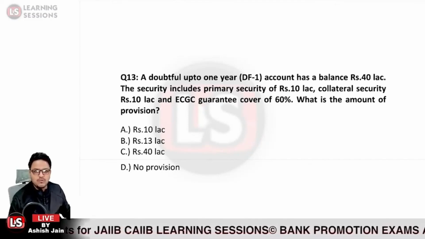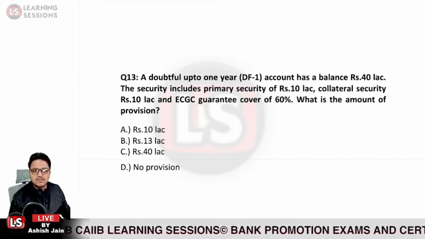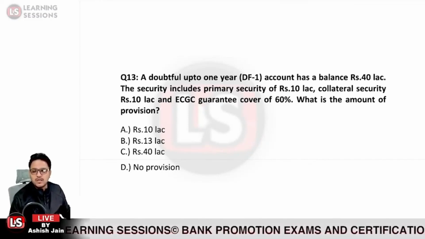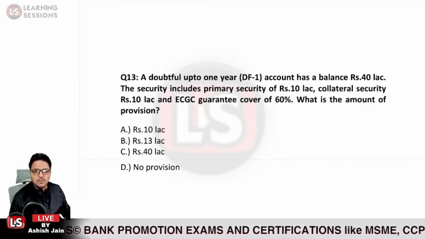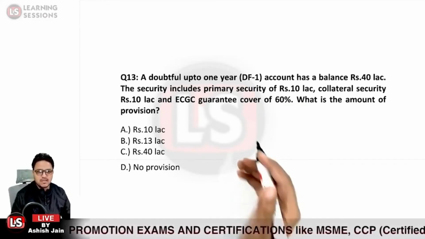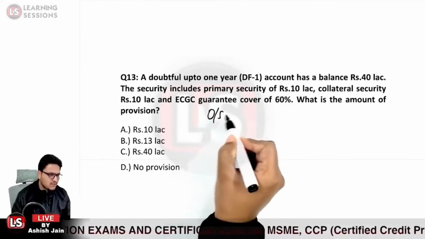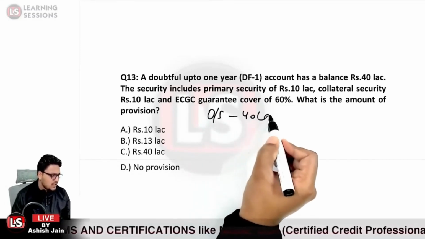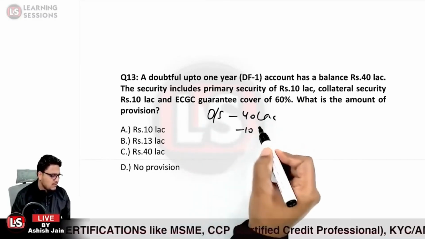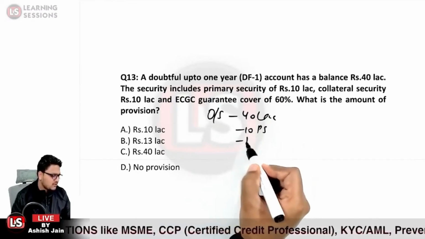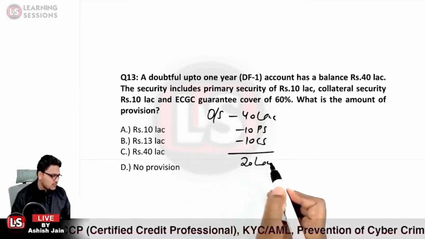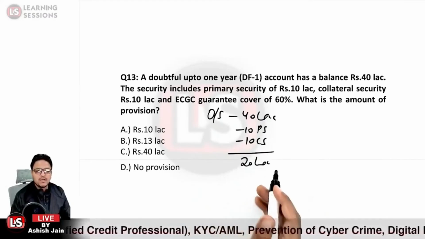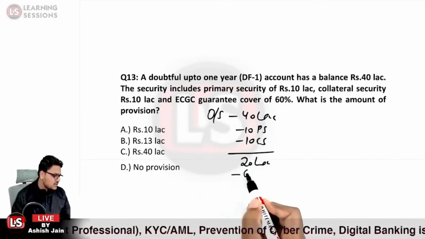So a doubtful up to 1 year account has a balance of 40 lakh rupees. The security includes primary security of 10 lakh rupees, collateral security of 10 lakh rupees, and ECGC guarantee of 60% is available. So out of the 40 lakh outstanding balance, 10 lakh of primary security and 10 lakh of collateral security is available. So the shortfall in the security is 20 lakh rupees, and we have the ECGC guarantee cover of 60%.